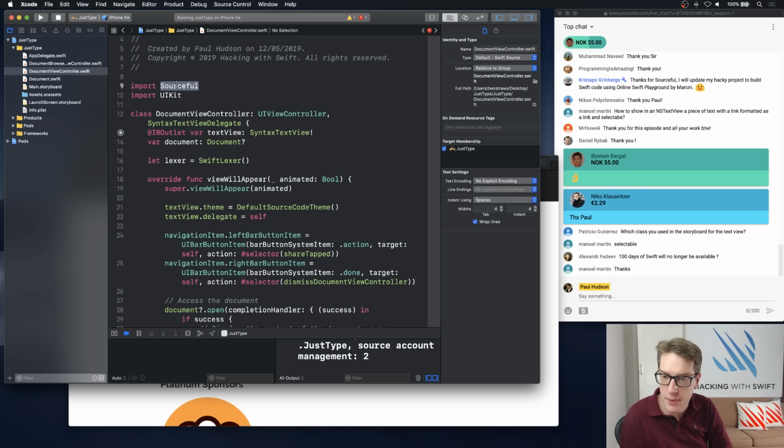Let's find out. Alexander, 100 Swift not available? No, 100 Swift is available now forever. I will update that with Swift 5.1, Swift 6, and so forth as they happen. So it's there live. It's there free of charge. I want to go back and improve some of the days.